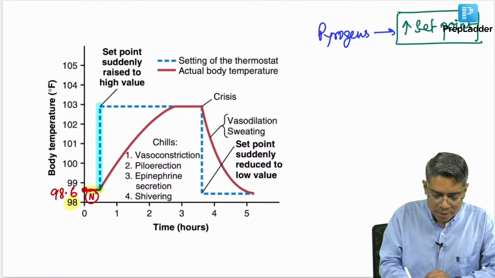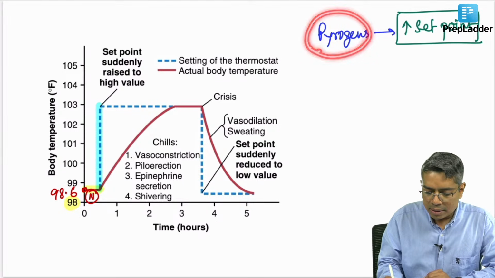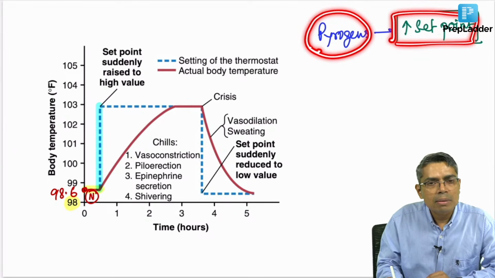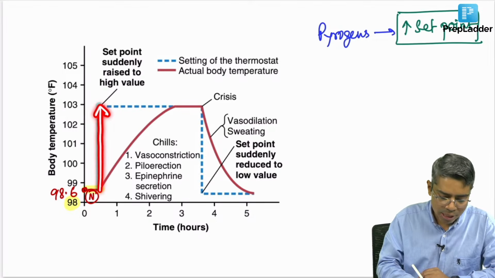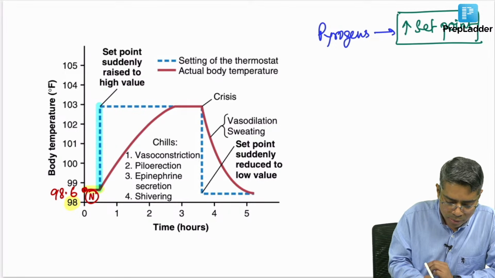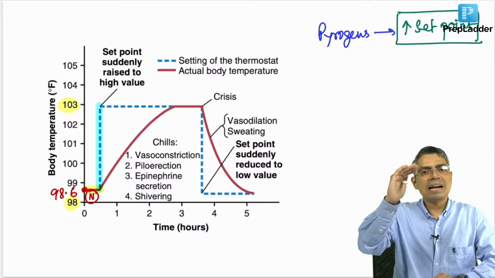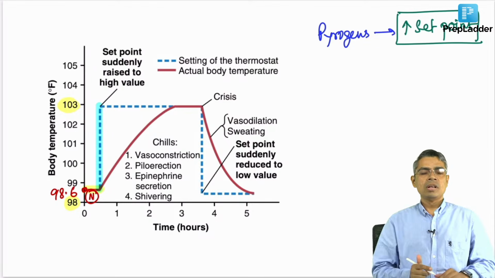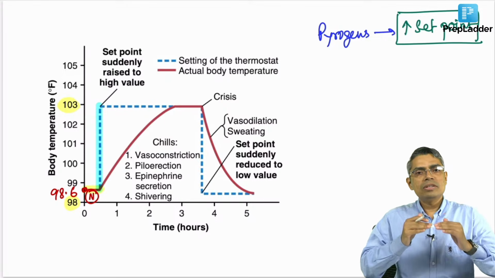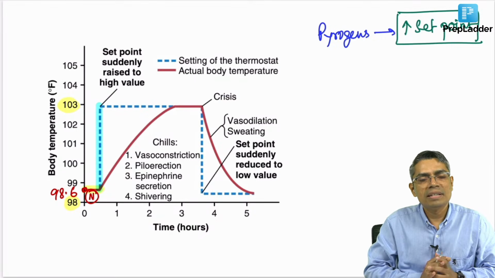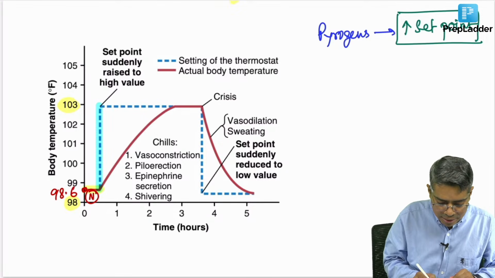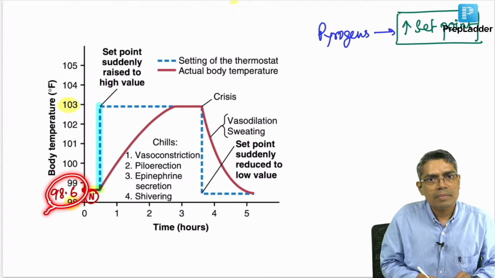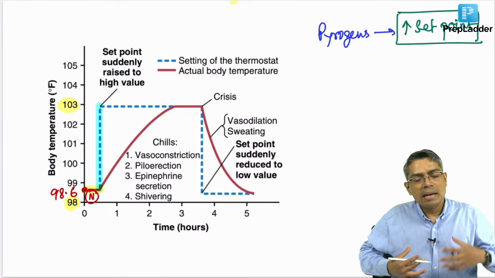Now, the pyrogens are attacking the set point of the hypothalamus. Because of the pyrogen attack, the set point is suddenly raised to a higher level. What is the set point now? The set point is set at 103 degree Fahrenheit. So, the hypothalamus is instructing that the set point is at a very high level, 103 degree Fahrenheit, but the body temperature is still at 98.6 degree.